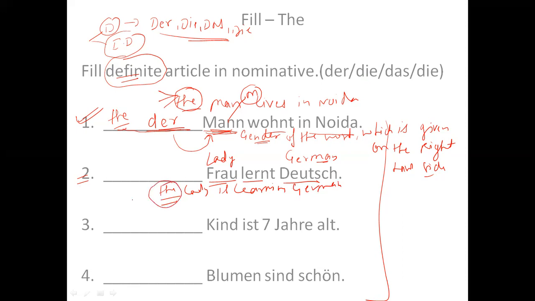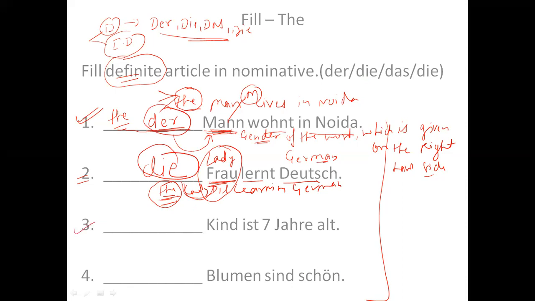In English it is the only, but in German I have 4 different words. So which word will I use here? Because lady is feminine, right? I have to check the gender of the word which is given on the right hand side. So what is given on the right hand side? Frau. So the answer would be die, right? In the first sentence it was der, in the second sentence it is die.